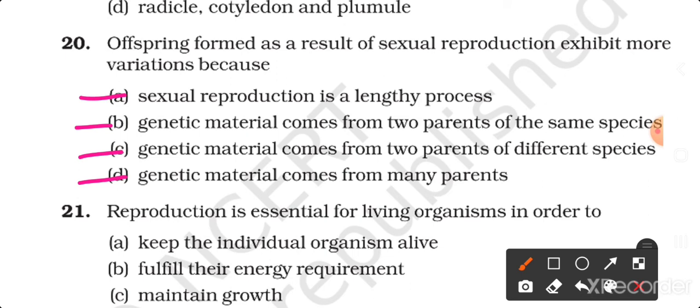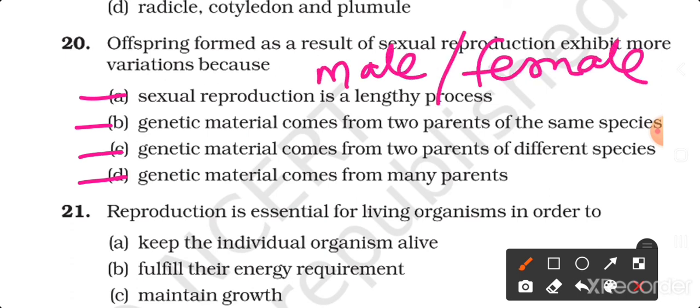Here you remember one thing, that sexual reproduction is the process in which two individuals of the same species produce two different gametes, male and female, from the same species.